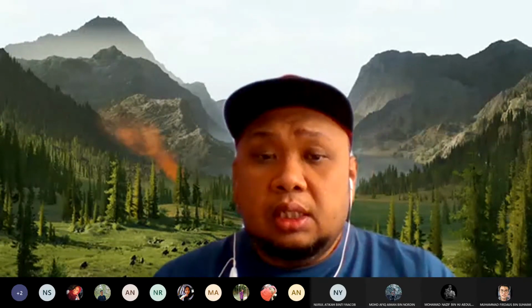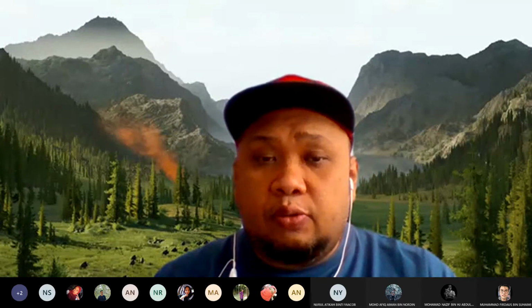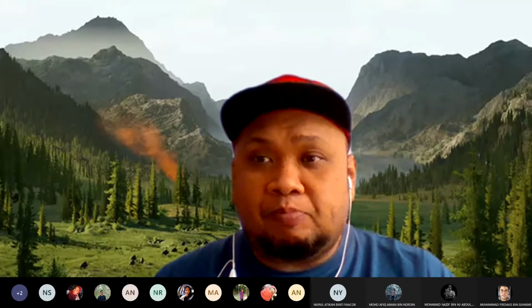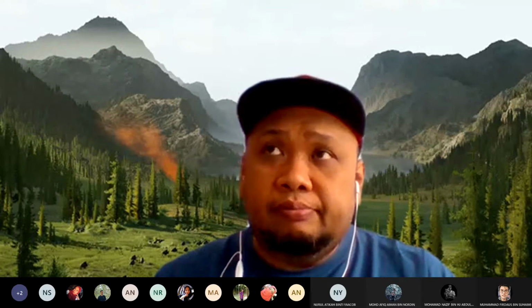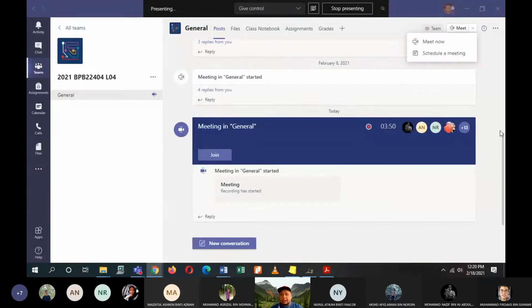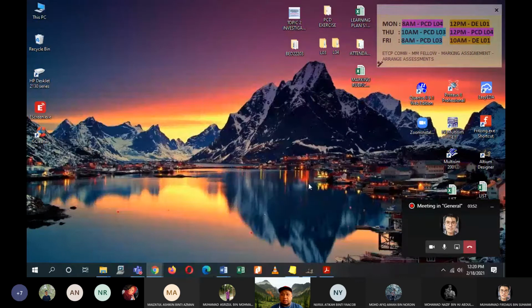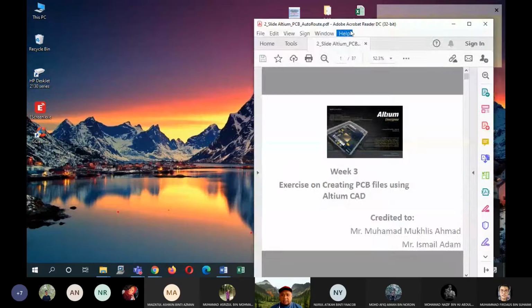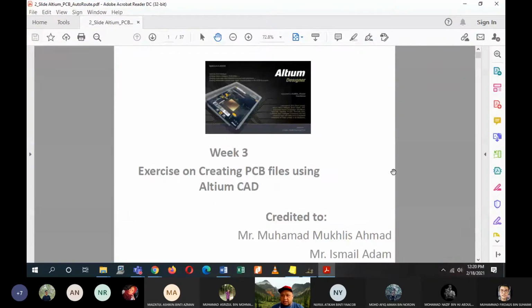All right. Today we will continue with our next features in the Altium 17 software. So what are the features that we can proceed with after we design our schematic diagram? I'll share with you the notes here, but you can download them from the VLE. I have already uploaded them in the VLE as well. So, exercise.